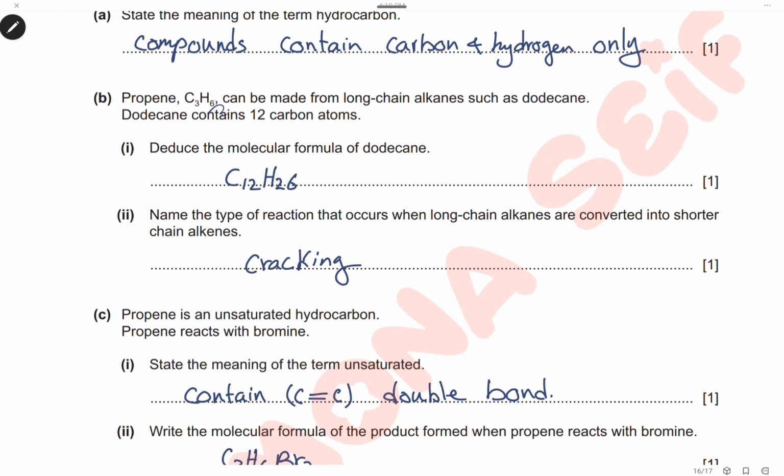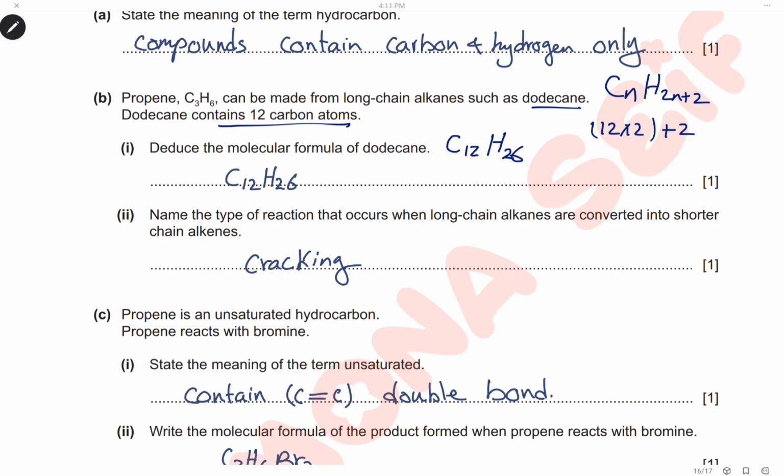Propene, C3H6, can be made from a long-chain alkane such as dodecane, which contains 12 carbons. Deduce the molecular formula of dodecane. Because it is an alkane, the number of carbons is 12 and the number of hydrogens is 12 times 2 plus 2. This is from the general formula of alkanes, CnH2n+2. So the number of hydrogens will be 26.